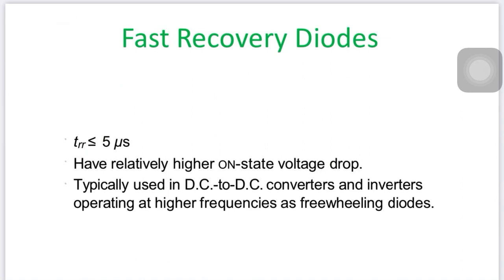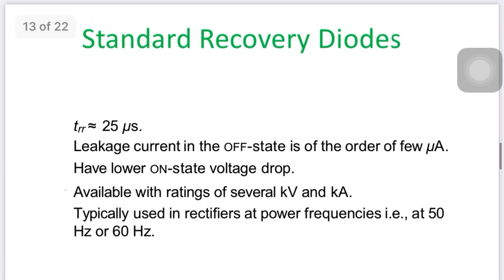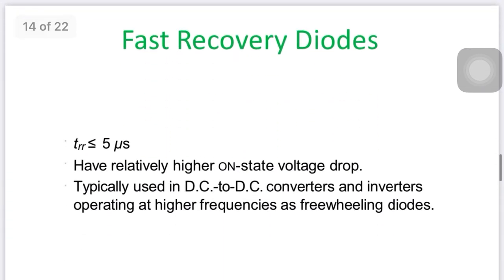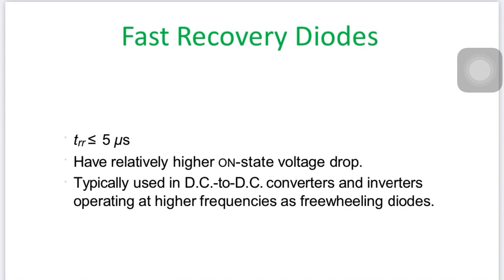Where the standard recovery diode has a TRR of 25 microsecond, for the fast recovery diode, as I told you, it is important to reduce recovery time, so TRR is less than 5 microsecond. Turn on and off are faster compared to the standard recovery diode. It is typically used in DC converters and inverters as a freewheeling diode.